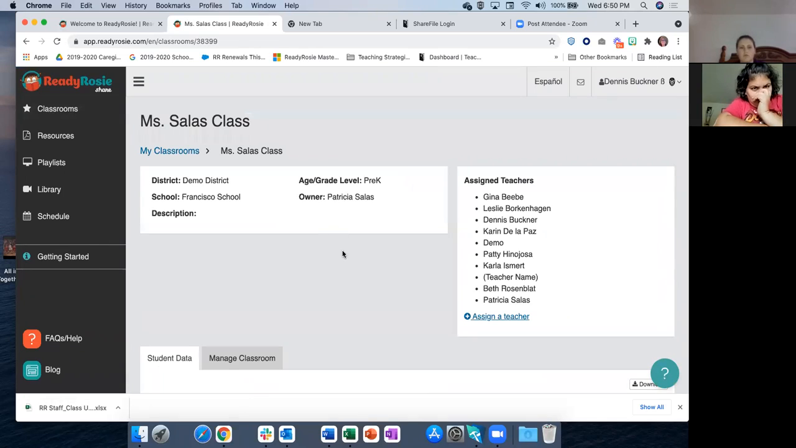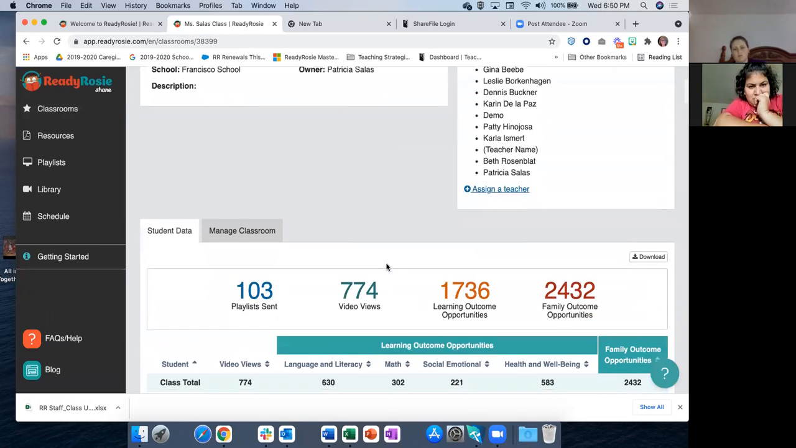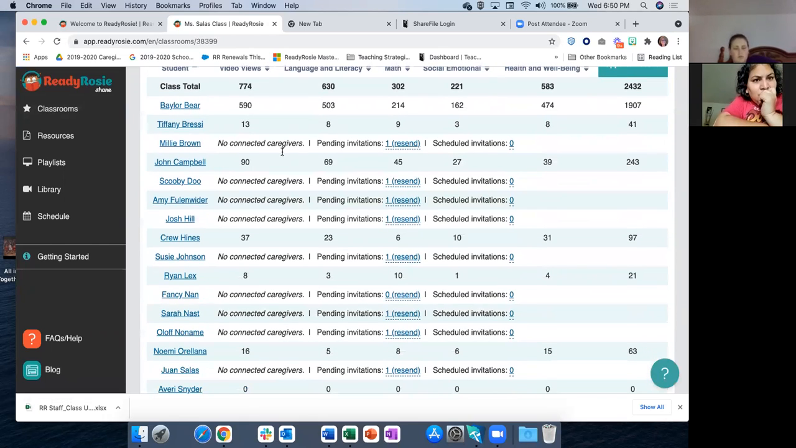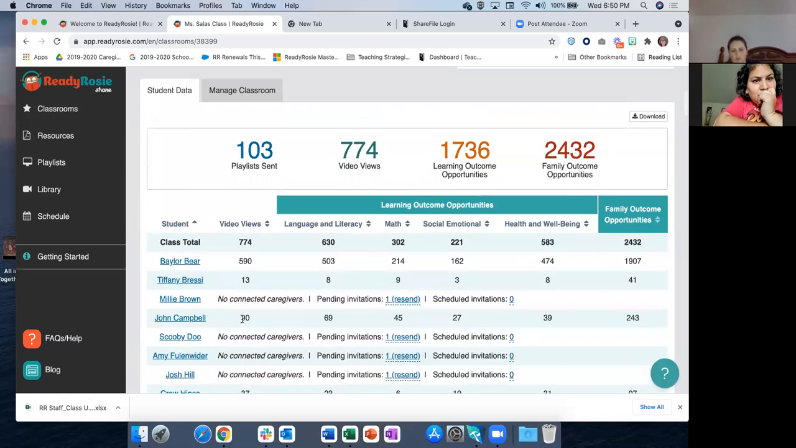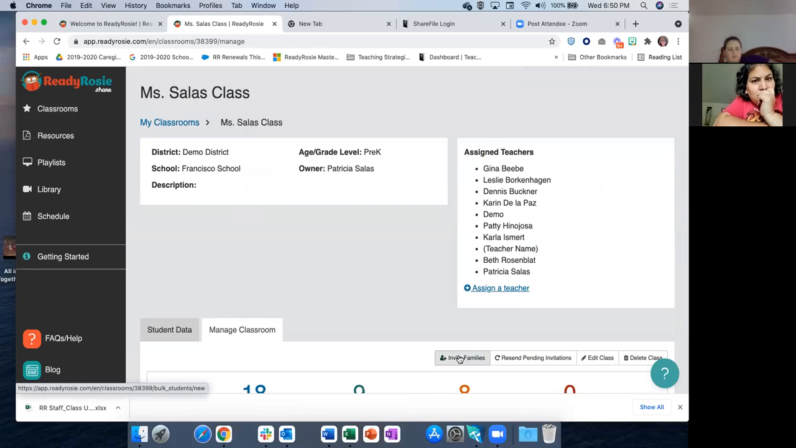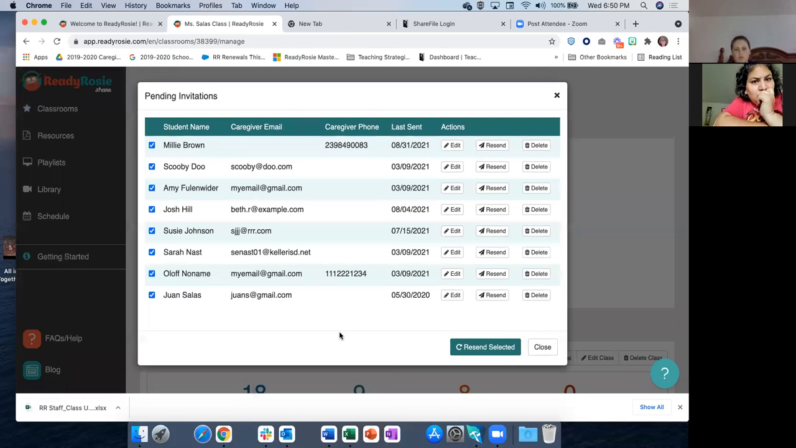So here's my class. Just look at all the people that are assigned to this classroom. So you can assign multiple people. And I can tell at a very quick glance, all these people have still not accepted that initial invitation. So I'm going to go back to my Manage Classroom tab, and right next to Invite Families is Resend Pending Invitations. So now I can see the parents who never accepted that invitation.